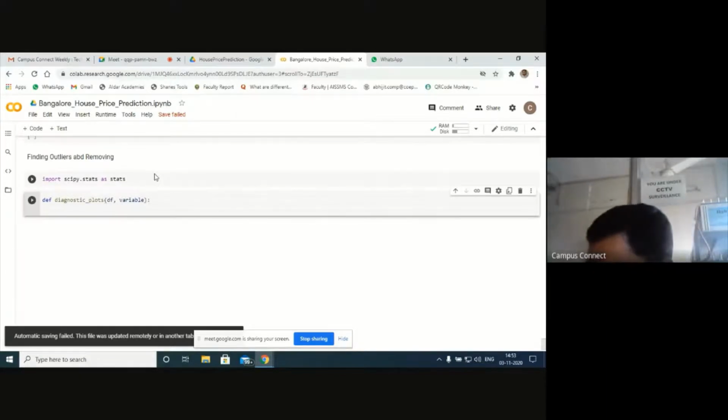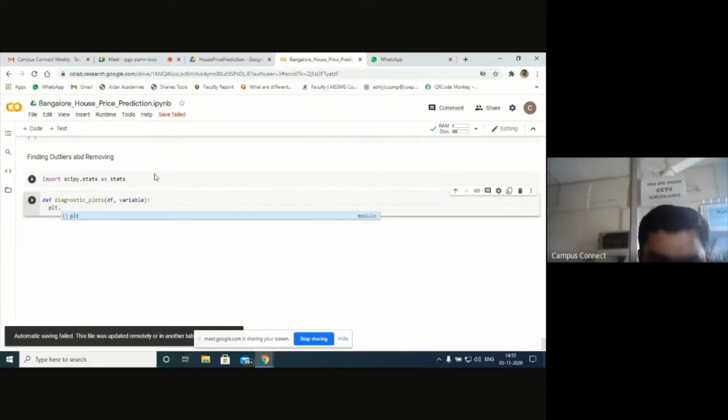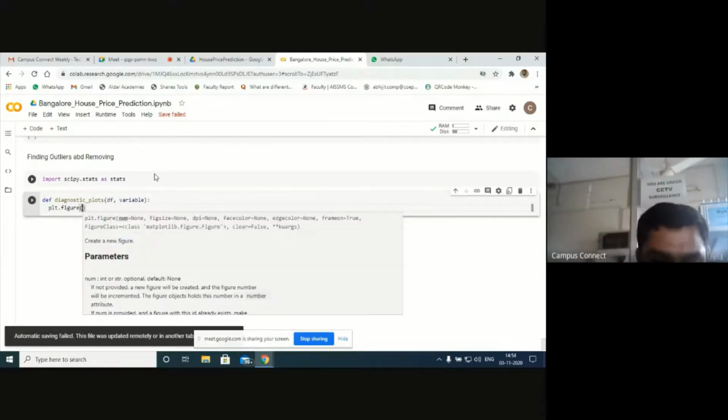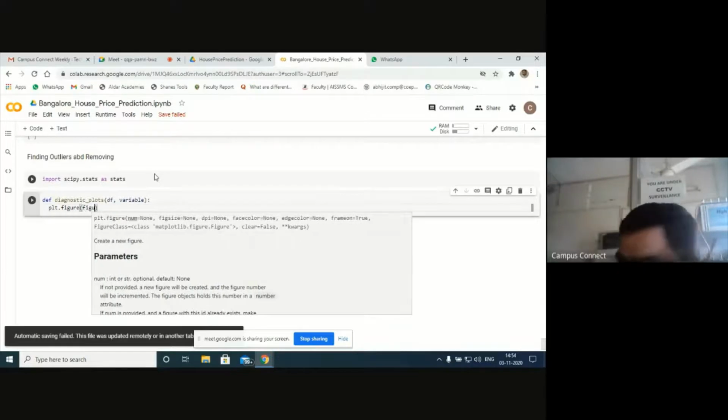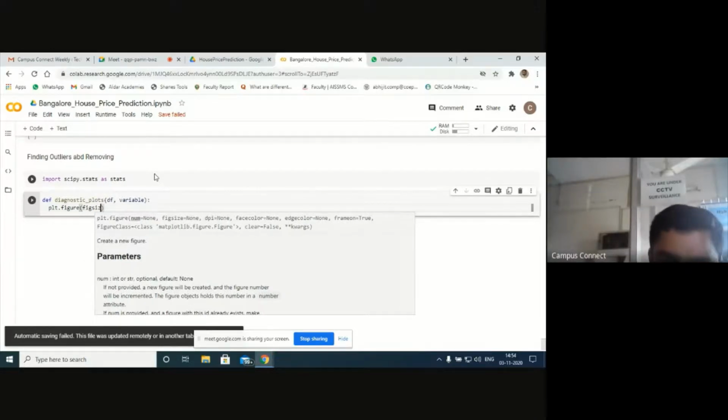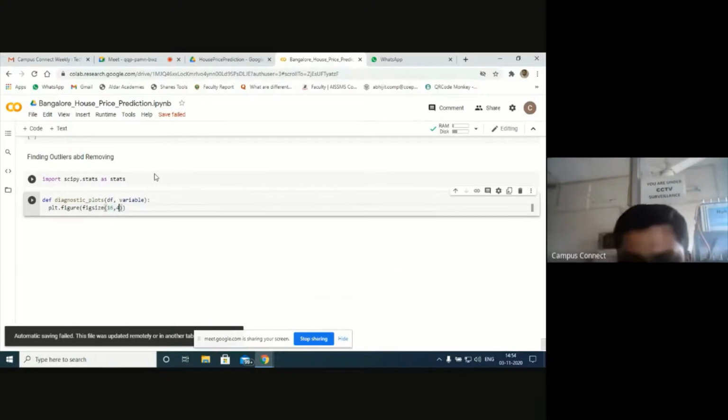Next is plt.figure. Okay, so suppose if you want to display any visualization, generally we visualize using this statement, plt.figure figsize. Give the figure size now. Try to set the height and width 16 comma 4. Let's try to have 16 comma 4. Next is